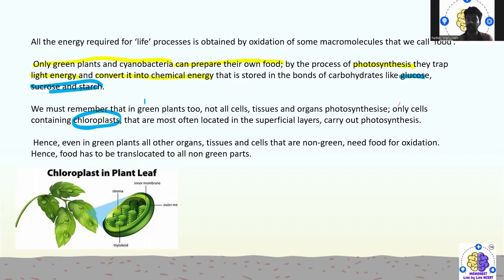Hence, even in green plants, the tissue cells which are not green in color cannot carry out photosynthesis. They need food for oxidization. Hence, food has to be translocated, that means shared or transferred to all the non-green parts of the plant.